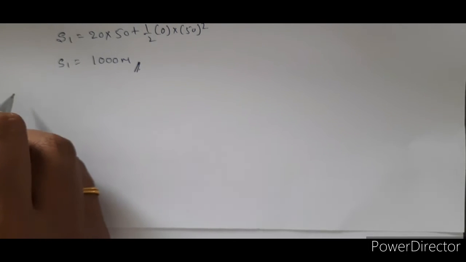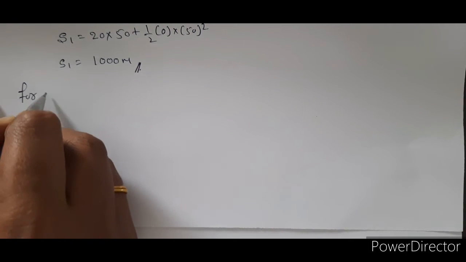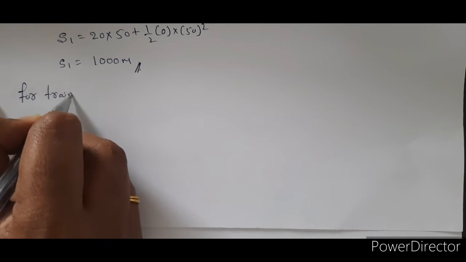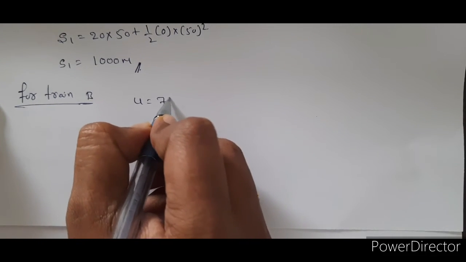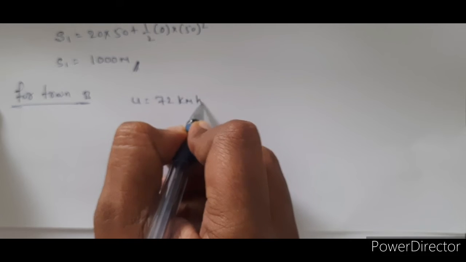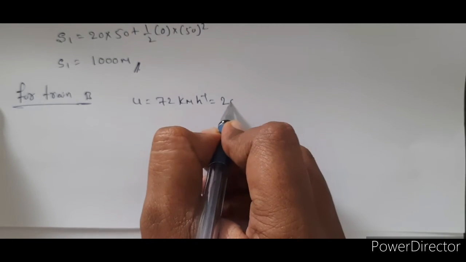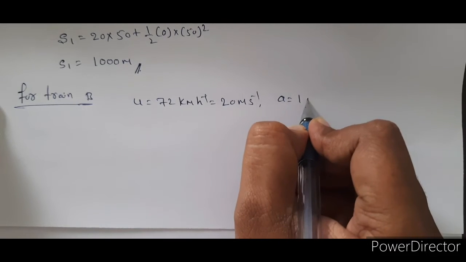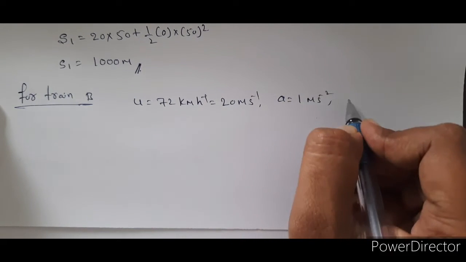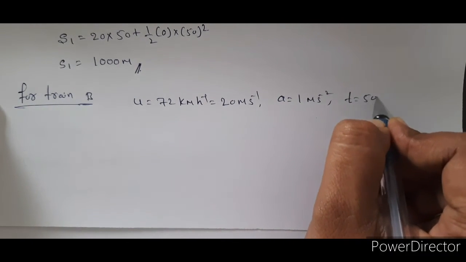For train B, they are given initial speed 72 kilometer per hour. Convert this into meter per second, then its value is 20 meter per second, and acceleration is given 1 meter per second square, and the time is given, 50 seconds.